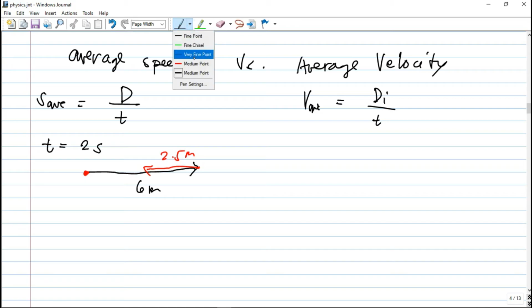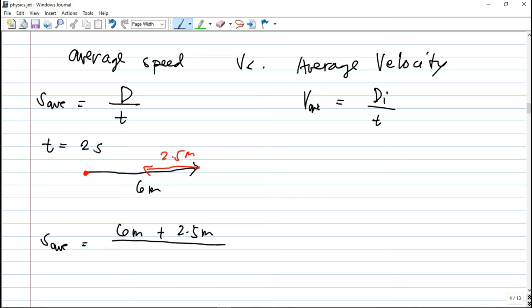So going to the concept of average speed, it is just your distance divided by the time. Okay, so yung average speed natin is just equal to 6 meters plus, i-add natin, that is the total length na na-travel niya, 2.5 meters divided by yung total time natin to cover that movement, that is 2 seconds. So ang average speed natin is equal to 4.25 meters per second. So ito yung average speed natin.